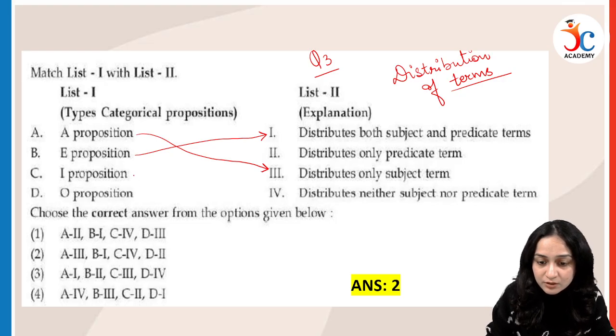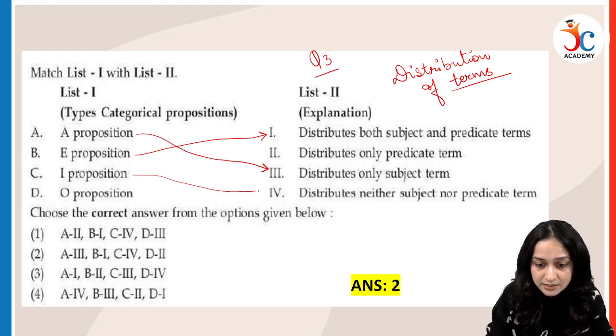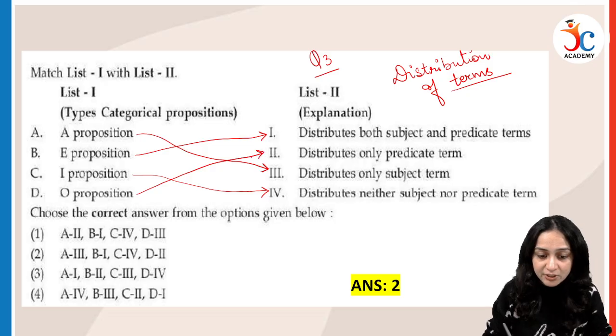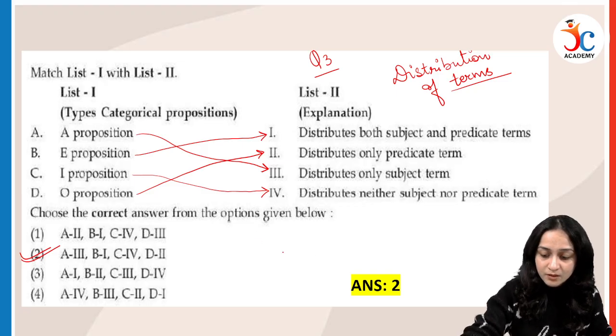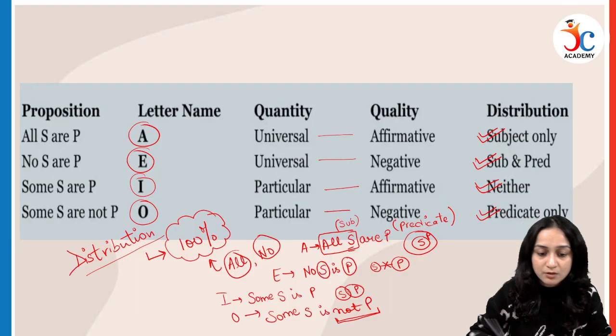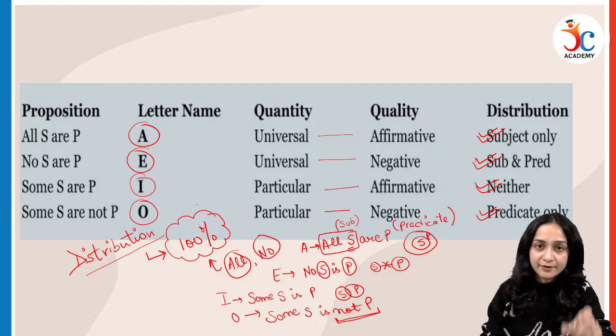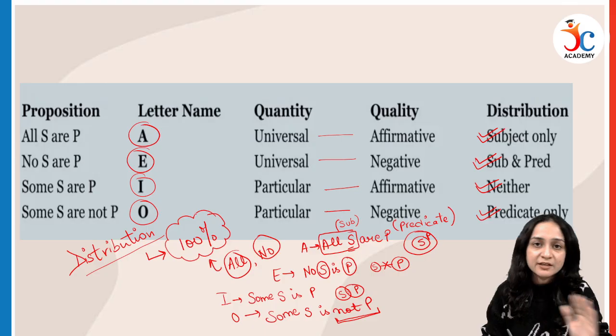I proposition, neither is distributed. C4. And O proposition, only predicate. D2. So option number 2 will be the correct answer. This is the concept of distribution. So anything which is 100%, it is distributed. It is either all, or no, or not.